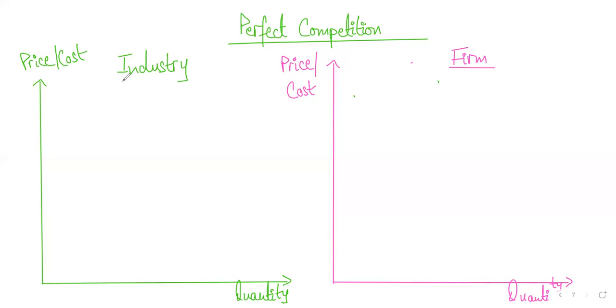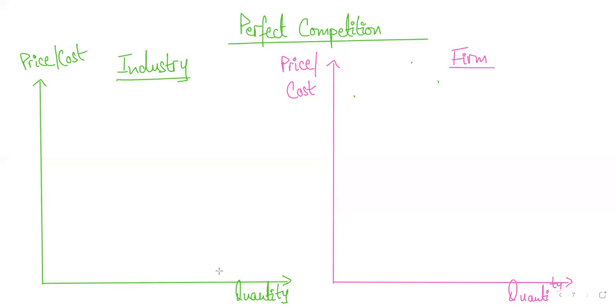So the industry is showing you the situation of all firms, all farmers, all agricultural producers in Pakistan or any country for that matter. And in the case of the firm, it will show one single producer. Are we good? Can we move on? Is everything clear? Then we can move on.